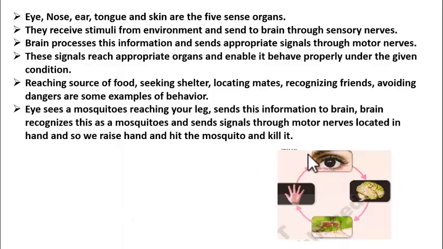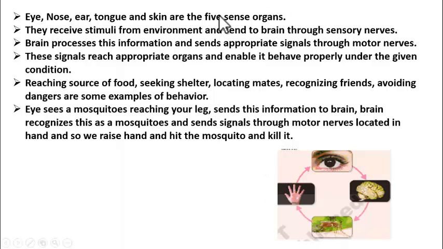From this, it is clear that it is not the sense organs that are making us respond to the various stimuli. It is the brain that is helping us to respond to the stimuli. But without the help of sense organs, it is not at all possible for the brain, because brain cannot directly take the stimulus from the environment. Sense organs have to take the stimulus and send it to brain. Then only brain can decide what action to perform. So students, this is the basic understanding that you must have.